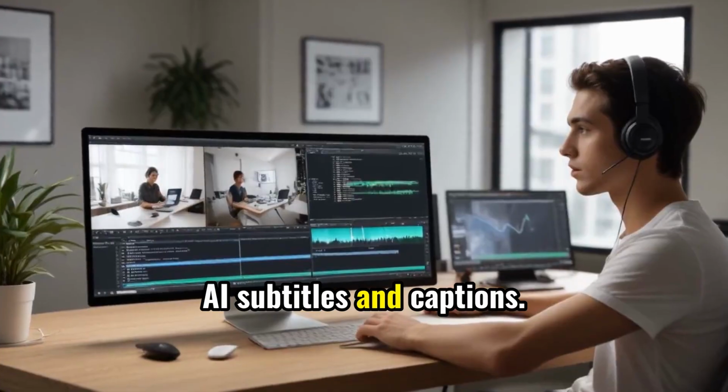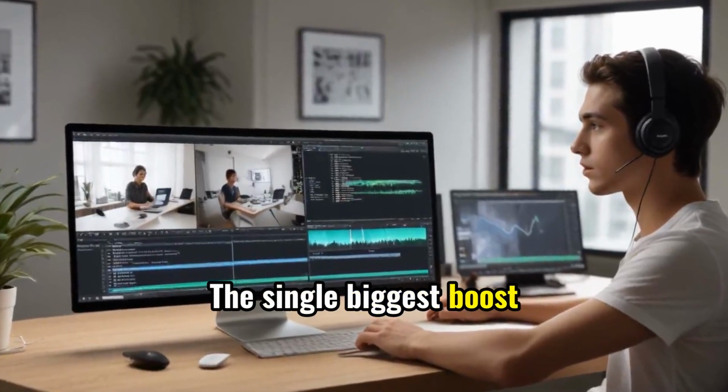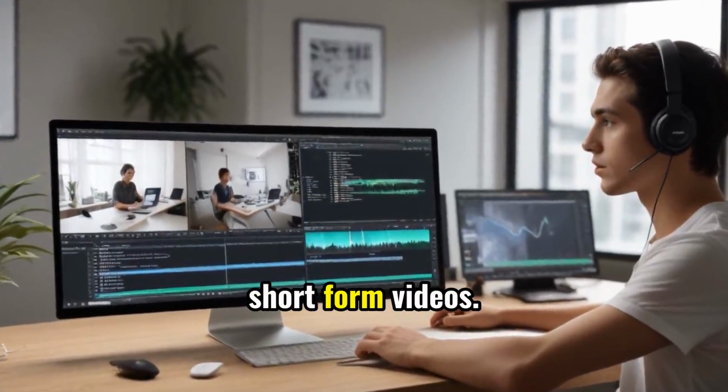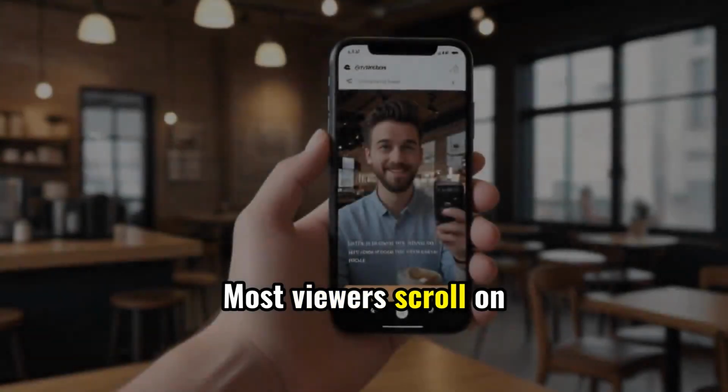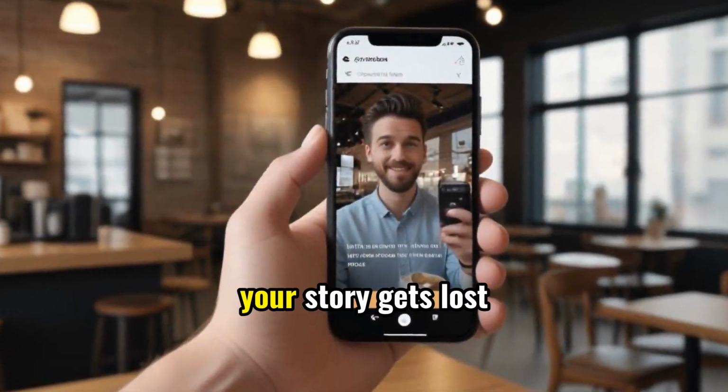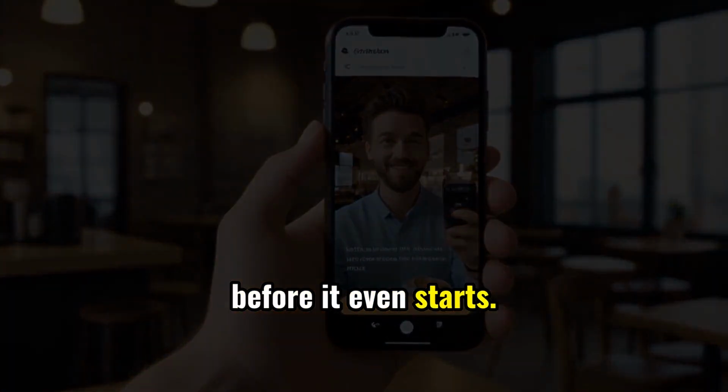AI subtitles and captions, the single biggest boost for viewer engagement in short-form videos. Most viewers scroll on mute. Without captions, your story gets lost before it even starts.